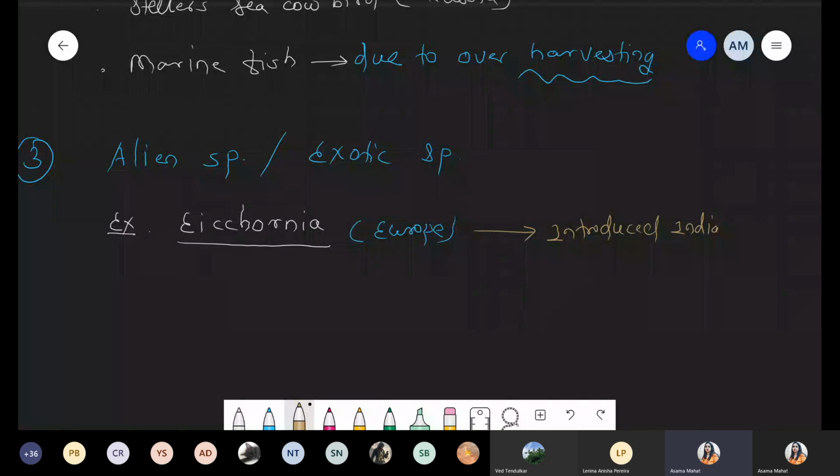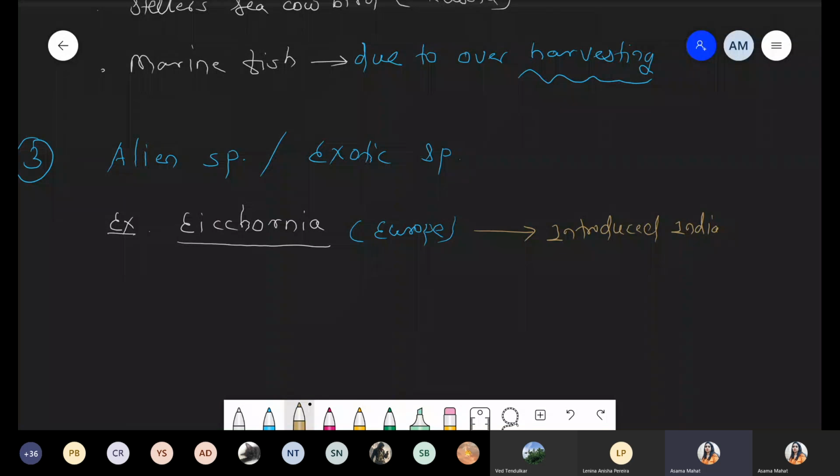But now what happened? Eichhornia हमारे इंडिया में है ही नहीं. Newly it got introduced, and there is no competitor present in India. That's why such type of species becomes dominant. It competes, and after this competition, such species flourish, eliminate the native species, responsible for the removal of the native, that is endogenous species, and they become dominant.